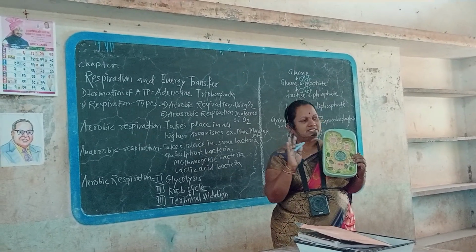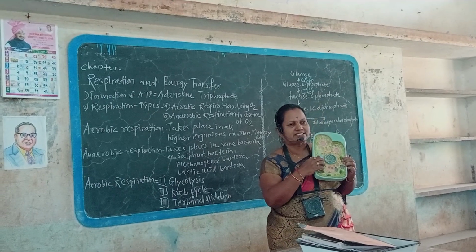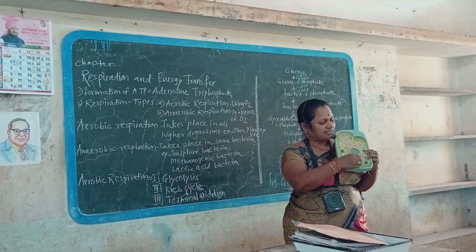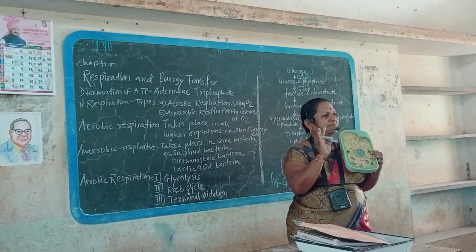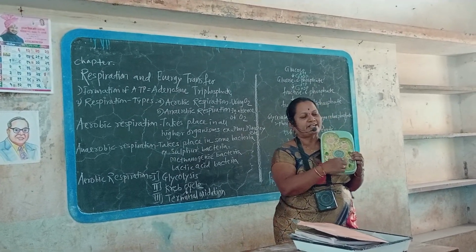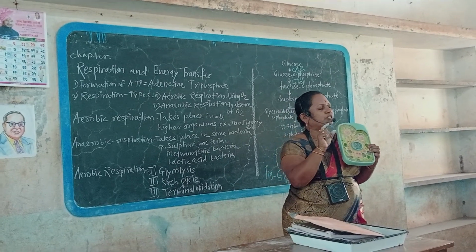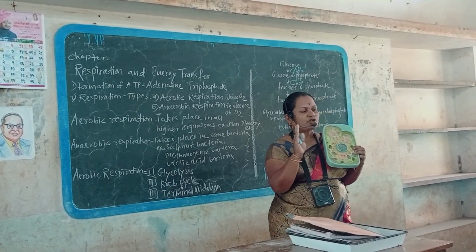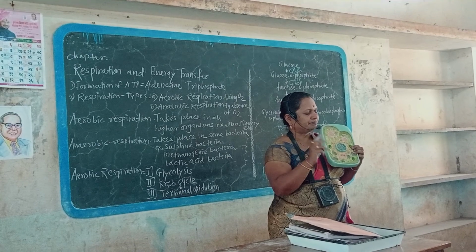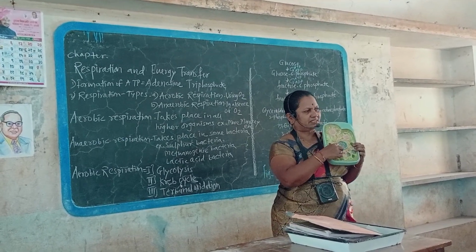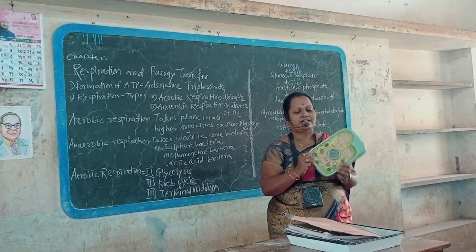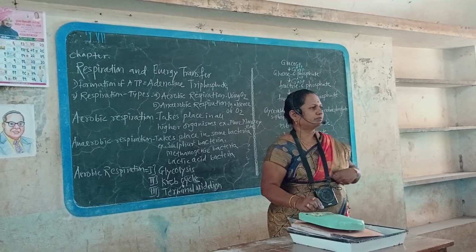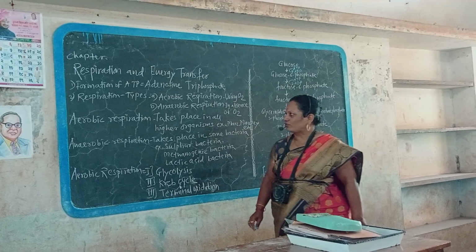Aerobic respiration consists of two main stages, that is glycolysis and the Krebs cycle. In the cell's cytoplasm, glycolysis takes place, while in the mitochondria, the Krebs cycle takes place. Complete breakdown of one glucose molecule takes place with the release of 38 ATP molecules. Glycolysis, Krebs cycle and terminal oxidation: these three steps are included under the complete breakdown of a single glucose molecule by using oxygen.